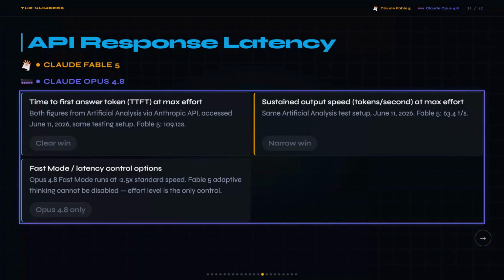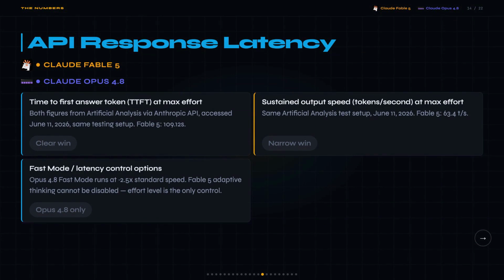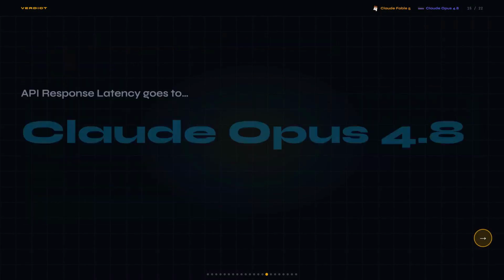I pulled Artificial Analysis data from June 11, 2026. Same testing setup for both models on the Anthropic API. Fable 5, time to first token at max effort, 109 seconds. Opus 4.8, 60.9 seconds. That's nearly 1.8 times faster to start responding. Once thinking is done, Fable 5 actually edges it at 63.4 tokens per second versus 59.8, but that 6% output speed difference is basically nothing compared to the first token gap.